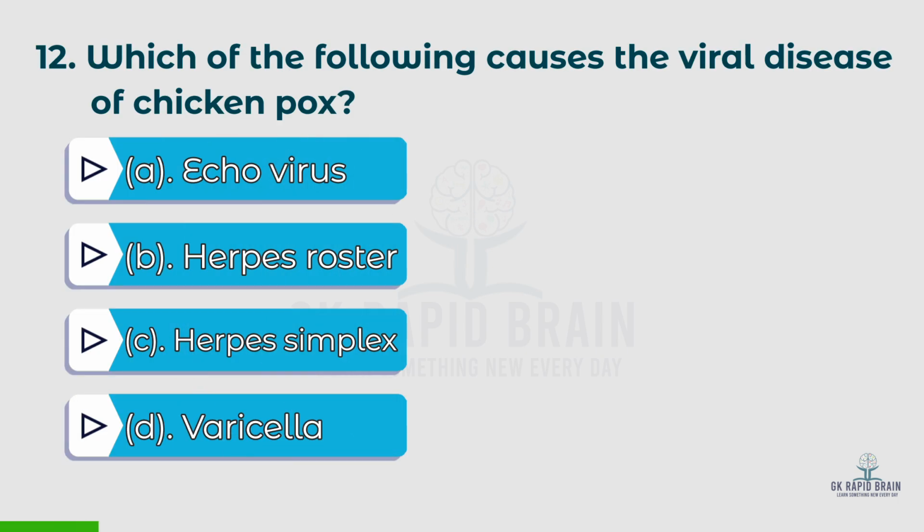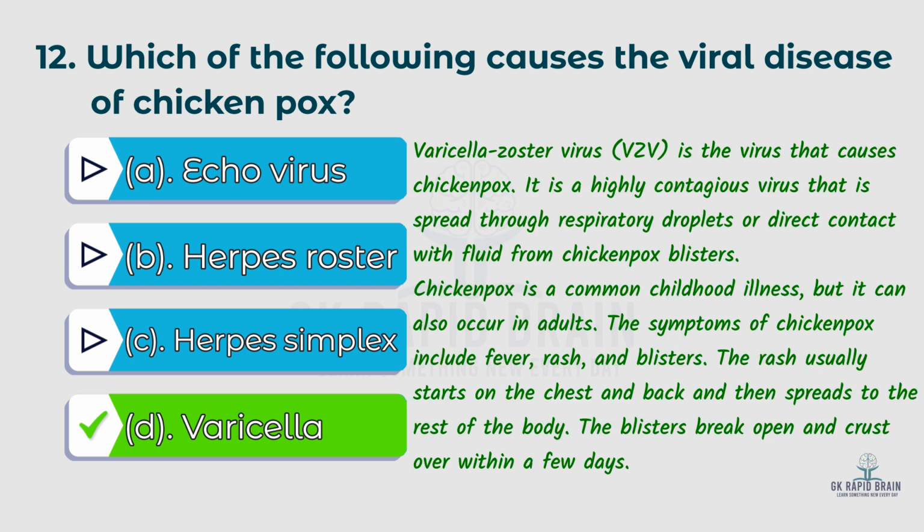12th question. Which of the following causes the viral disease of chickenpox? Options A. Echovirus, B. Herpes zoster, C. Herpes simplex, D. Varicella. The right answer is D. Varicella. Varicella zoster virus is the virus that causes chickenpox. It is a highly contagious virus that is spread through respiratory droplets or direct contact with fluid from chickenpox blisters.